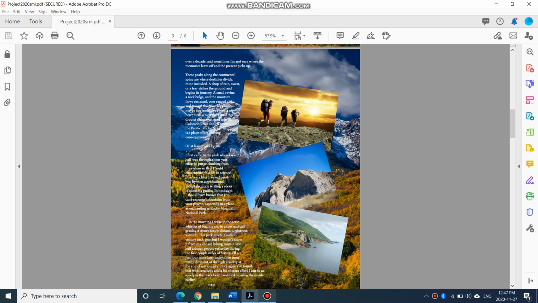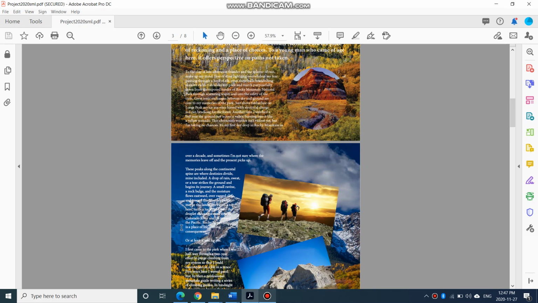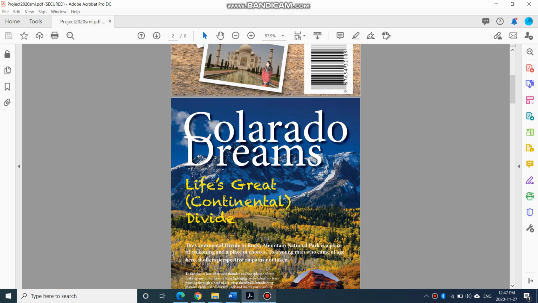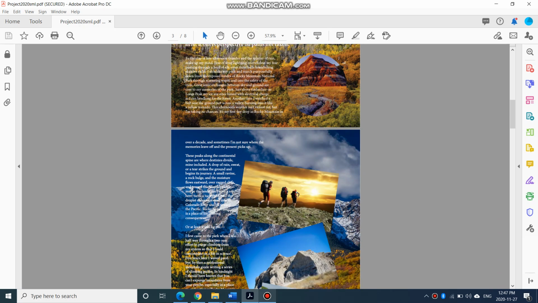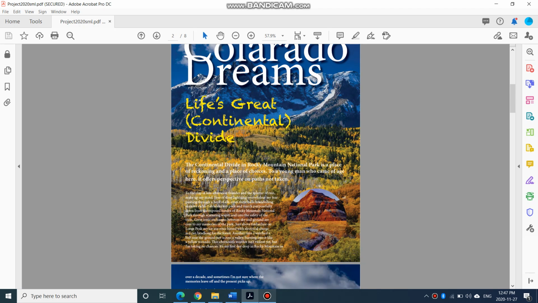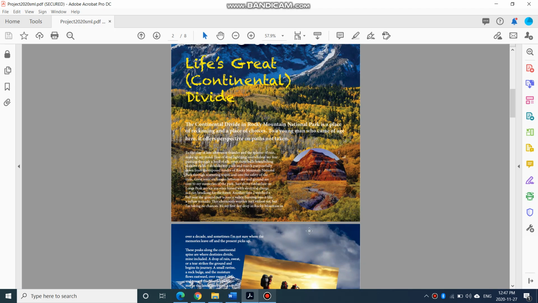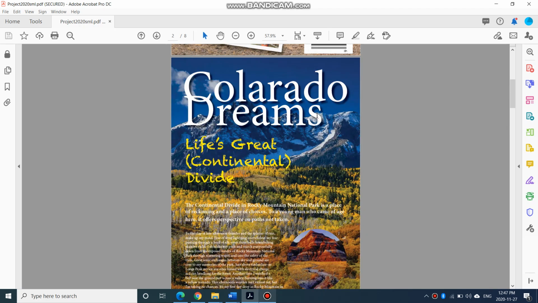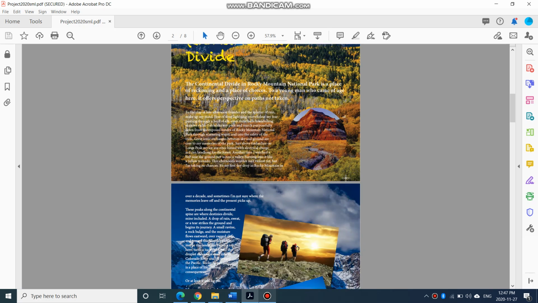And also make sure that the text exactly aligns this way. All the text is provided for you. Note that these two pages, pages 2 and 3 here, have the same background image. It's just that this one has the left side of that background image, and this one has the right side of it. Notice where the mountains end. So you need to place the background image so it looks exactly like this page and this page.